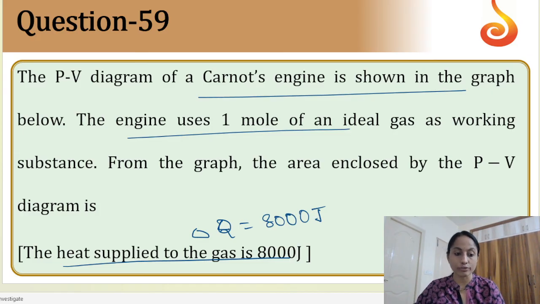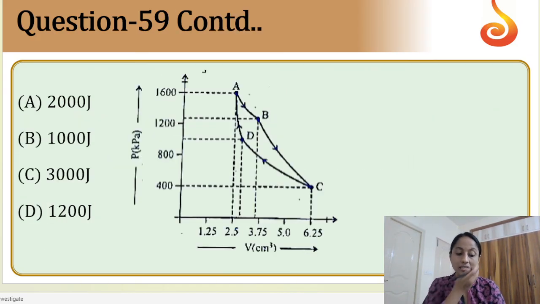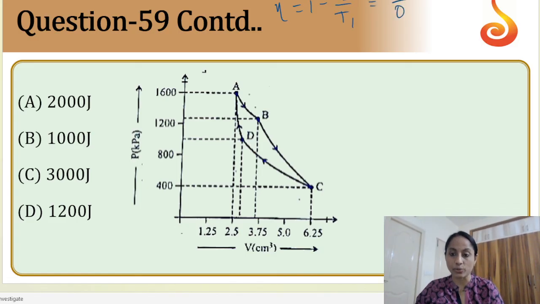If you just look at the diagram, we have to use the formula eta is equal to 1 minus T2 by T1 is equal to W by Q1. Q1 is nothing but heat given to the system. Because the direct value is not given, nRT we can use. So by substituting these values, we have to use another one also, PV is equal to nRT.